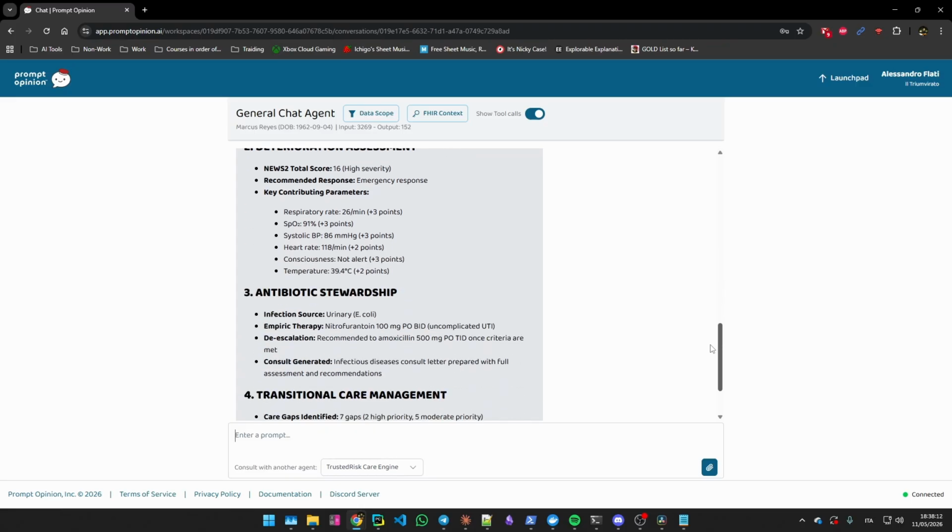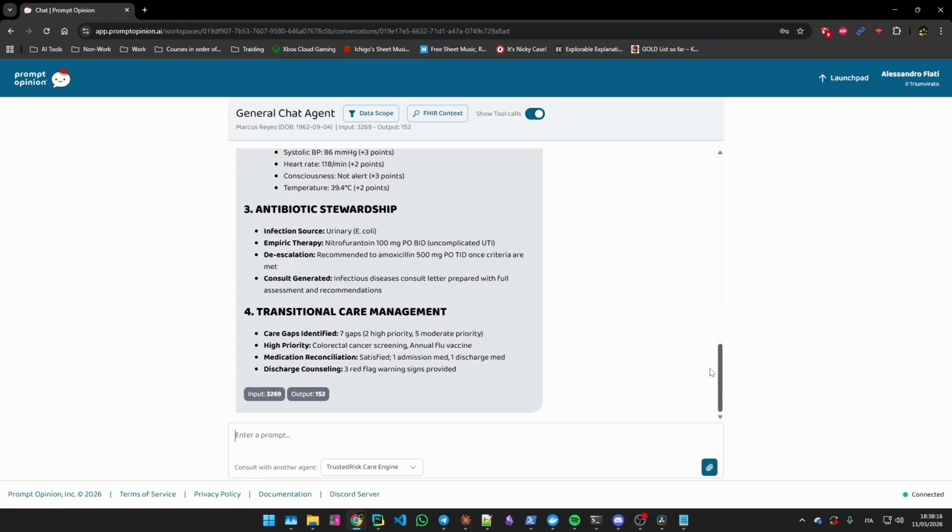Antibiotic stewardship reads the urinary source and picks nitrofurantoin for the empiric round, with a de-escalation path to amoxicillin already prepared and an ID consult letter drafted. Transitional Care Management flags 7 care gaps and reconciles the medication list. Multiple specialists, 1 prompt, 1 structured answer.